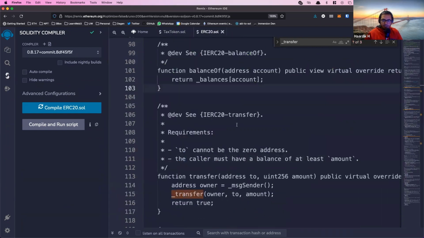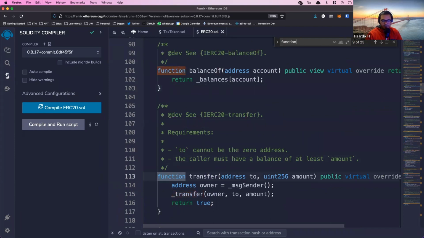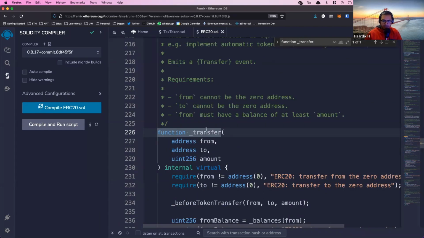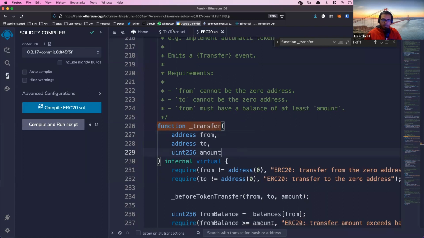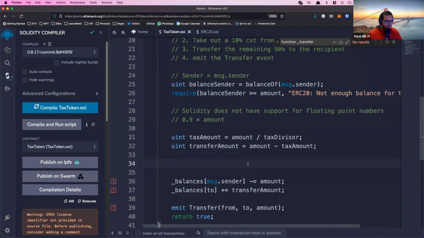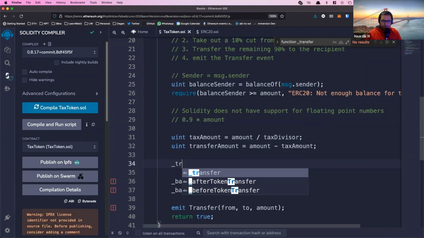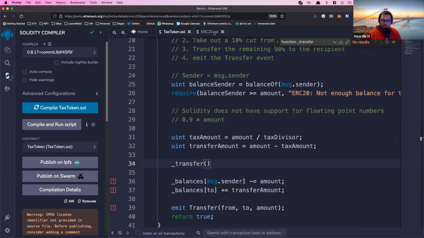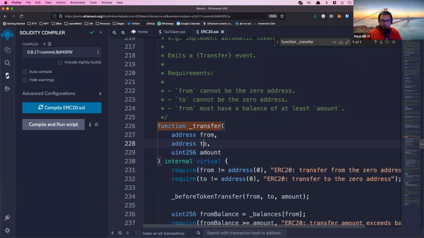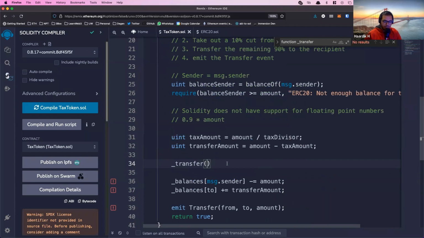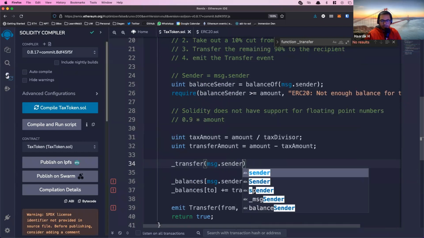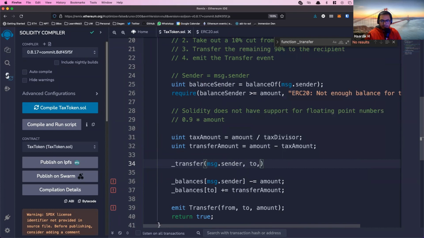What we can do, however, is call the internal transfer function, this underscore transfer. So we'll call this twice. First time, call this underscore transfer, taking from, to, and amount. So the from is message.sender. The to is the given to address, and the amount is transfer amount. So this is the 90% token transfer.